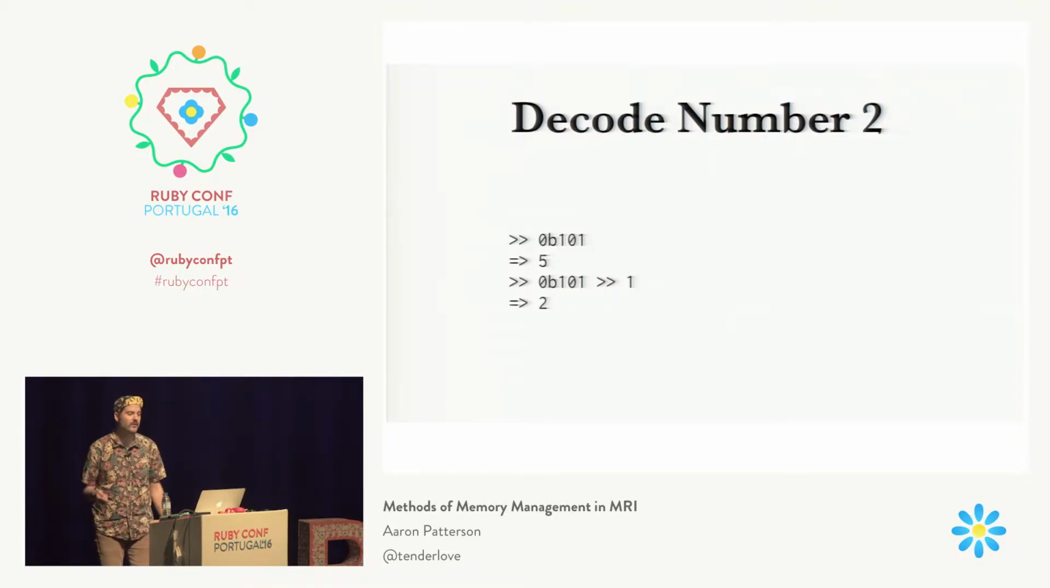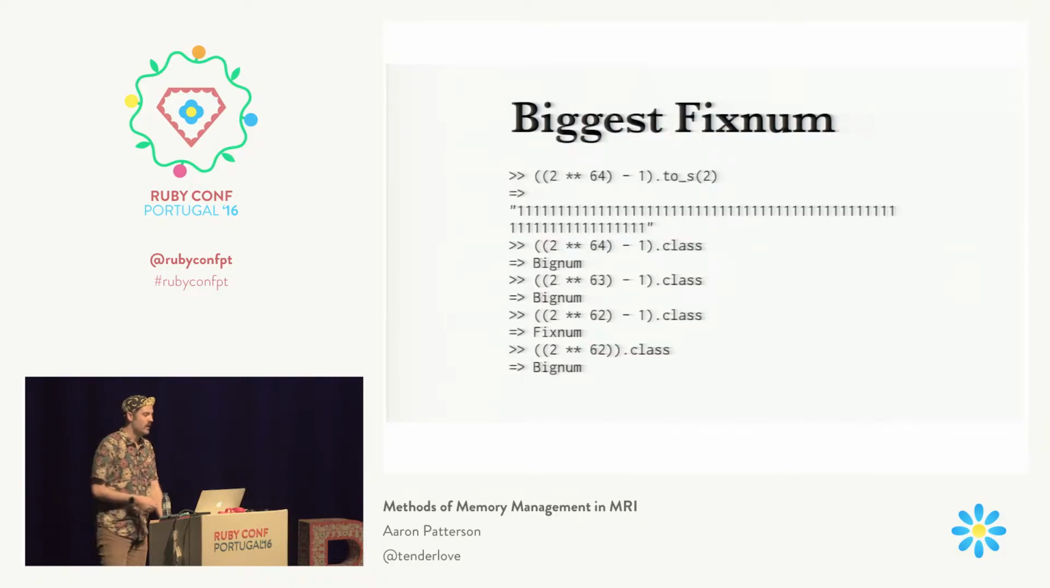So we can calculate what the biggest fixnum value will be. So if we look at 2 to the 64 minus 1, you'll see that that's a bunch of 1s. But if we look at the class, that's a bignum. But if we subtract 1, let's say 2 to the 63, it's still a bignum. 2 to the 62 minus 1 is now a fixnum. And if we say 2 to the 62, that's a bignum. So this is actually